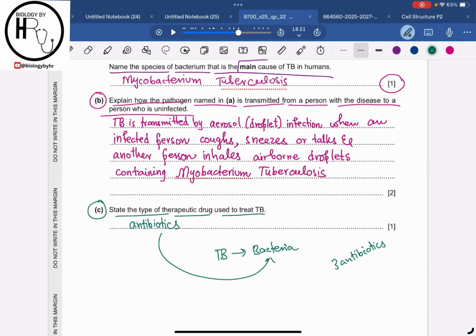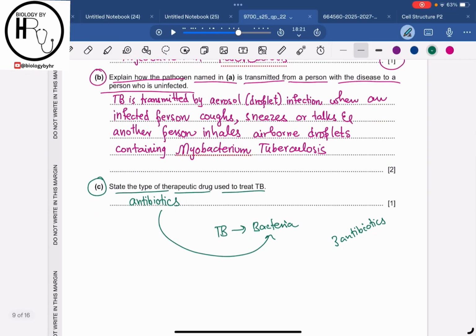Now the question that arises is, why are we giving 3 antibiotics in combination? Because there is a very little chance for the bacteria to develop resistance to all of those 3 antibiotics, right? We know that bacteria develop resistance towards antibiotics. So if bacteria develop resistance against one antibiotic, for example, the remaining 2 antibiotics are going to kill the bacteria. So it will ensure that all the bacteria are killed.